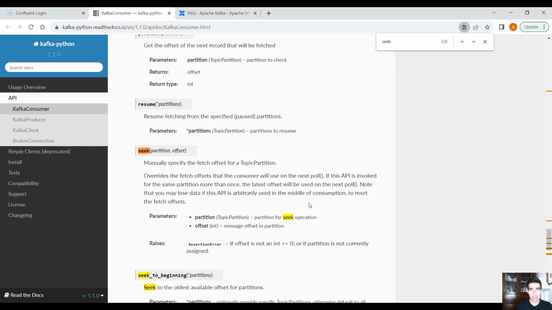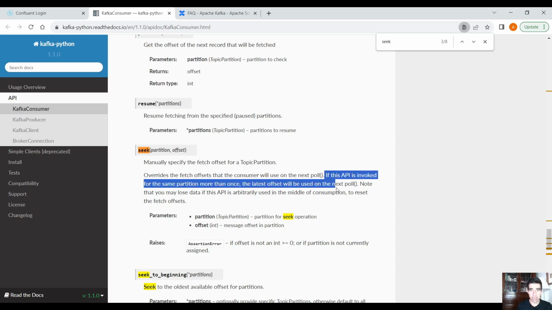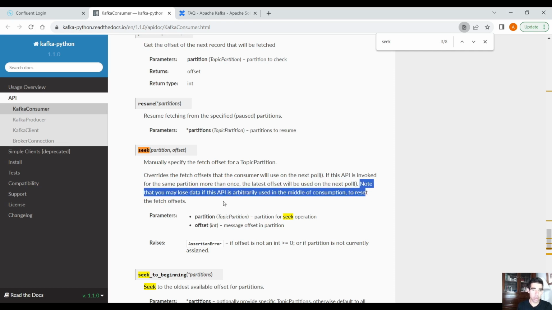method. And here, as you can see, what it says is we manually specify the fetch offset for a topic partition. Okay, so it overrides the fetch offsets that the consumer will use on the next poll. Now here is the caveat. So if this API is invoked for the same partition more than once, the latest offset will be used on the next poll. So note that you may lose data if this API is arbitrarily used in the middle of consumption to reset the fetch offsets.